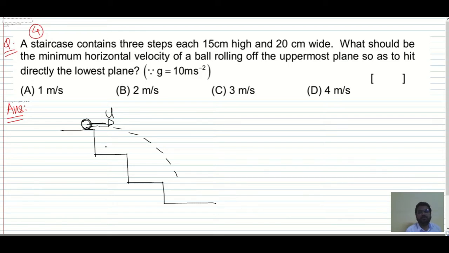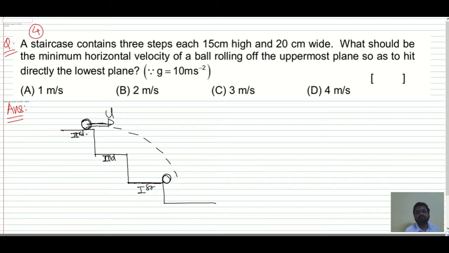So how to find the minimum horizontal velocity? See, if this ball is at this position, just beside the second step, let's consider this as the first step, this as the second step, and this as the third or topmost step. If the ball is just beside this first step, it will definitely hit the level floor.